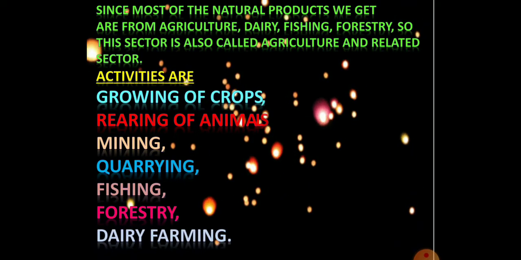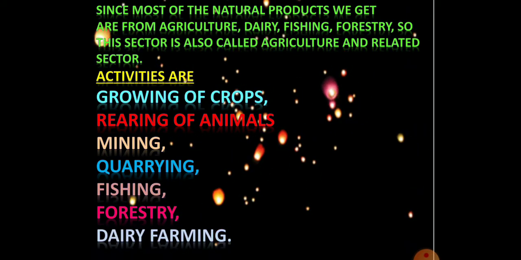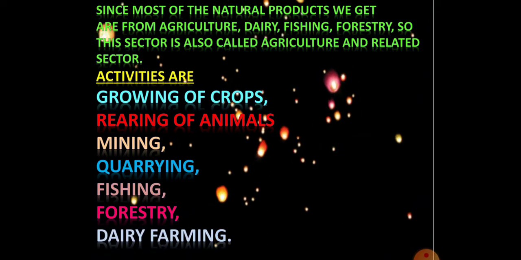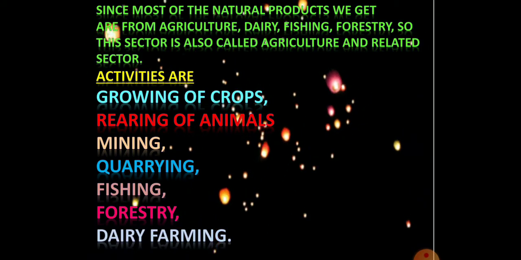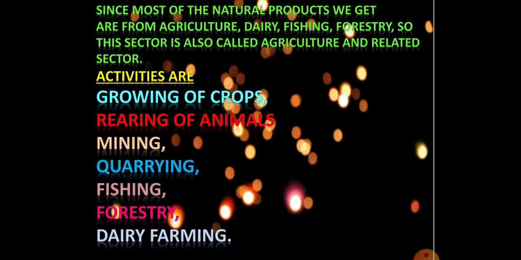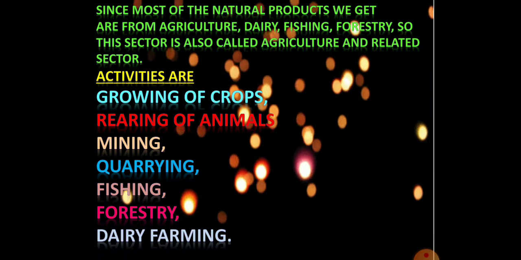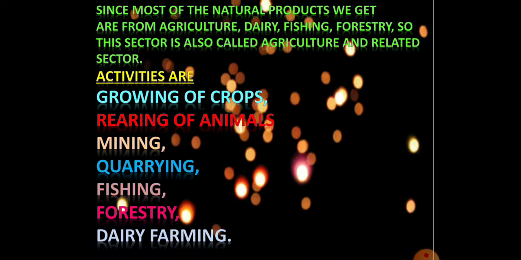Since most of the natural products we get are from agriculture, dairy, fishing and forestry, this sector is also called agriculture and related sectors. Let me explain a few examples which come under the primary sector or agricultural sector. The first economic activity under the primary sector is growing of crops.